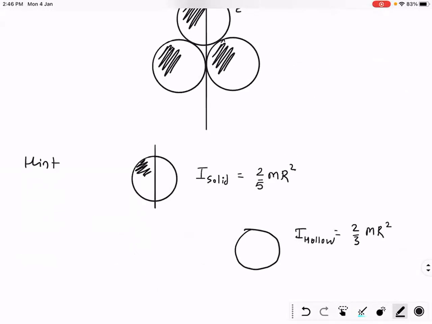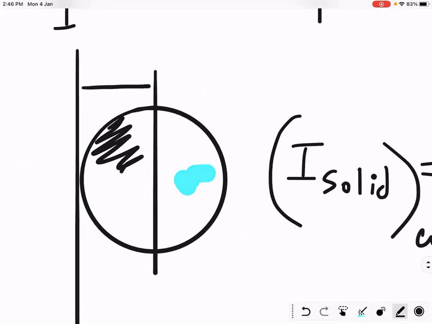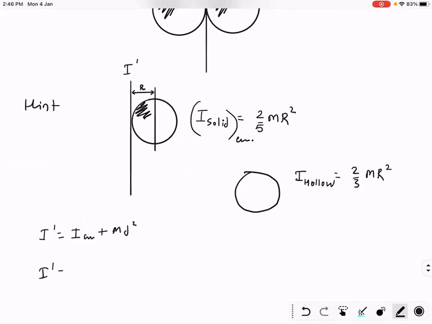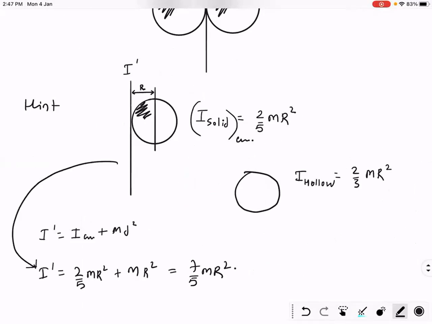Very good. So if it is passing through center of mass, right? So I want a moment of inertia about this axis which is passing tangentially, and the distance between axes is r. So by parallel axis theorem, I can write I dash is equal to ICM plus MD square. I dash is equal to ICM is 2 by 5 mr square plus mr square. So you get 7 by 5 mr square about tangential axis. One sphere, right?